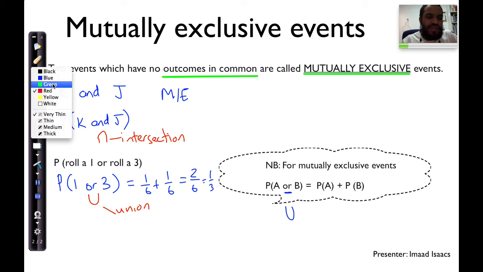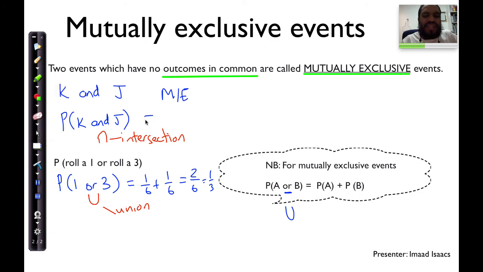So if I ask you what's the probability of getting a jack and also getting a king at the exact same time, you'll tell me that there's a 0 chance of that happening, because there is no king that is also a jack. Okay. So hopefully I have explained this well, and please do go through the video set again if this seems challenging.